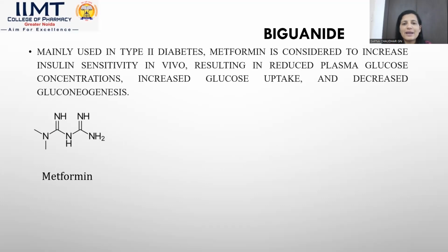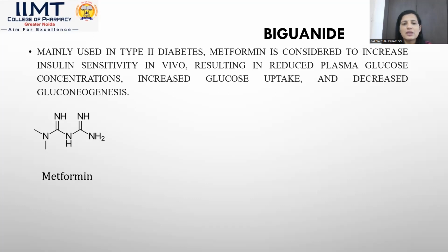Next class of antidiabetic agents contains biguanides. Example of biguanide is metformin. It is mainly used in type 2 diabetes and is considered to increase insulin sensitivity in vivo, resulting in reduced plasma glucose concentration, increased glucose uptake, and decreased gluconeogenesis.